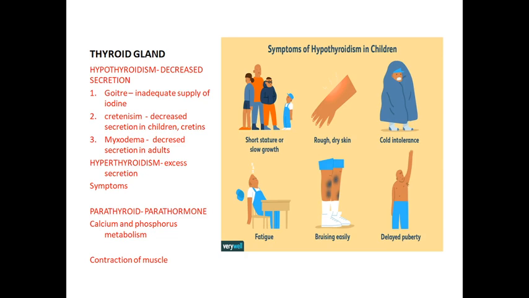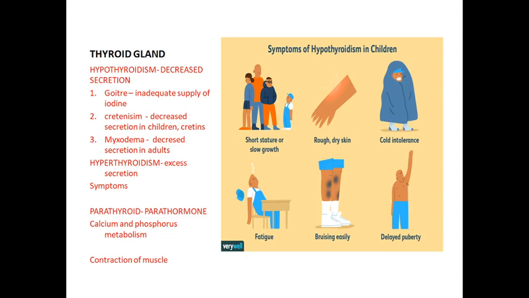Third, normal body temperature. If the thyroid gland is not secreting properly, body temperature increases or decreases. So steady body temperature is maintained by the thyroid gland, which also influences the activity of the CNS, the central nervous system. Brain and spinal cord functions are also influenced by the thyroid gland, and growth of the body and bone formation are all controlled by it.